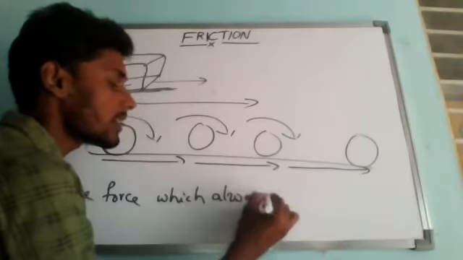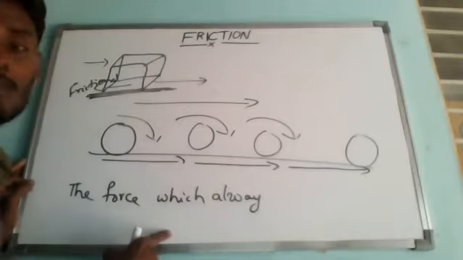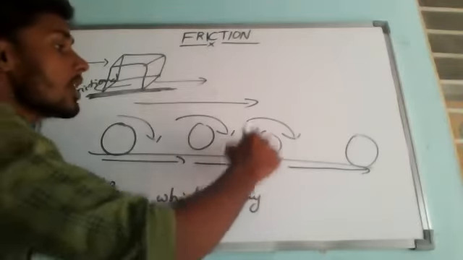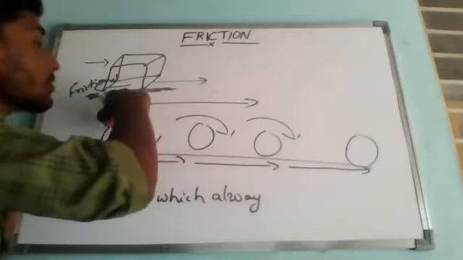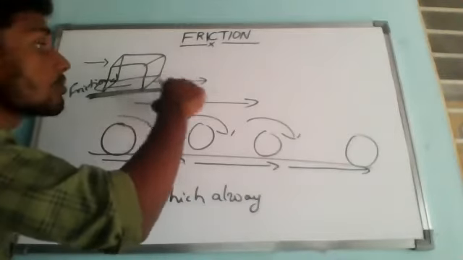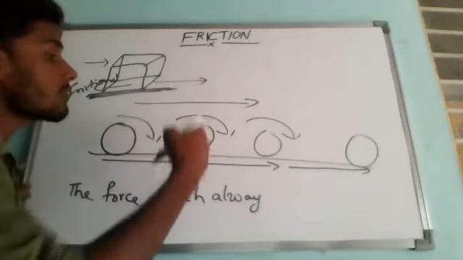So what is going to happen here? Always it is stopping the movement. Is it correct or not? In this case, it is trying to bring the ball to rest after traveling some distance. In this case also, it is not allowing the box to move forward. So in both cases, what is going to happen?